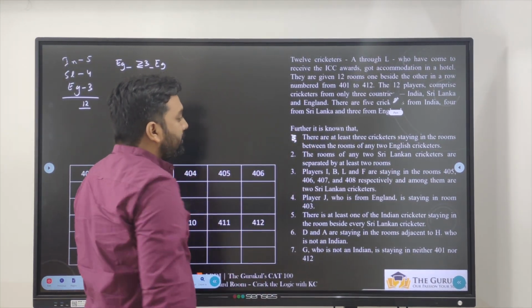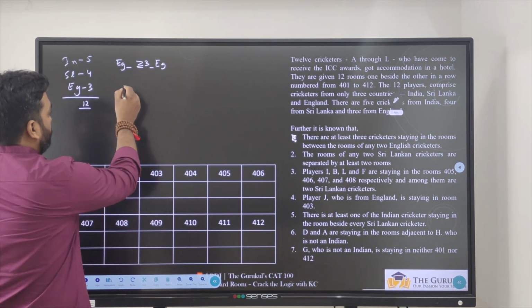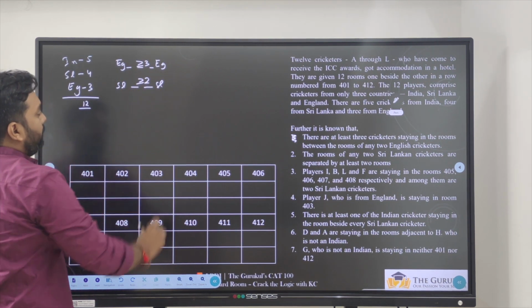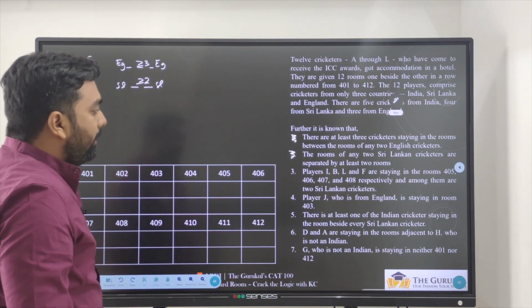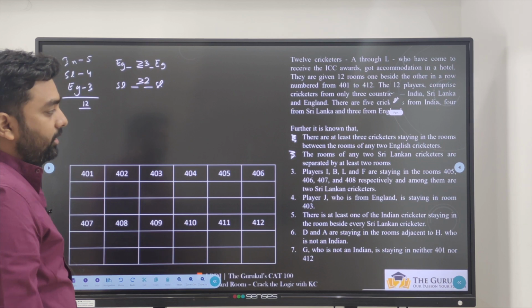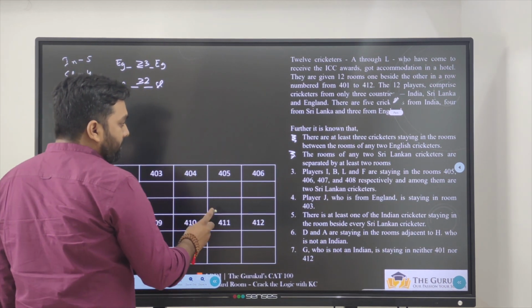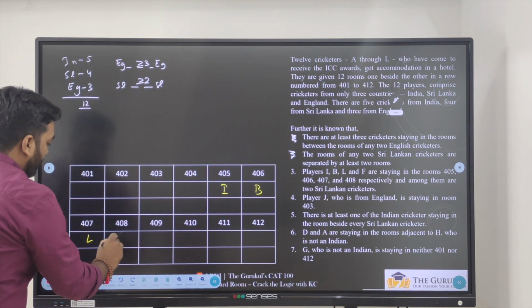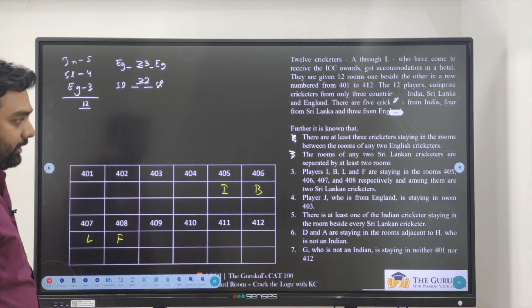The rooms of any two Sri Lankan cricketers are separated by at least 2 rooms. So between any Sri Lanka and Sri Lanka, there are a minimum of 2 people. Next. Players I, B, L, F are staying in 405, 6, 7, 8 respectively. This is one piece of information we know.